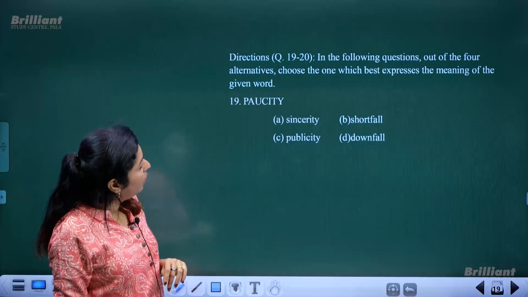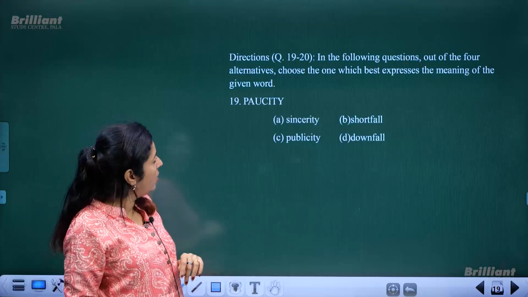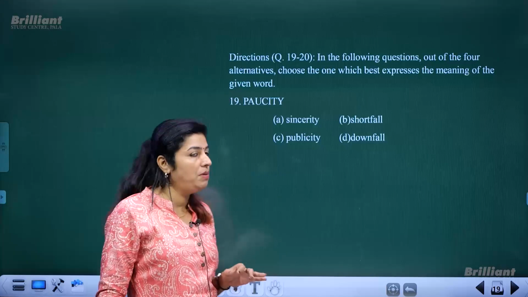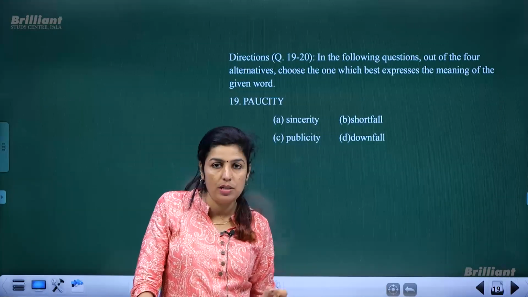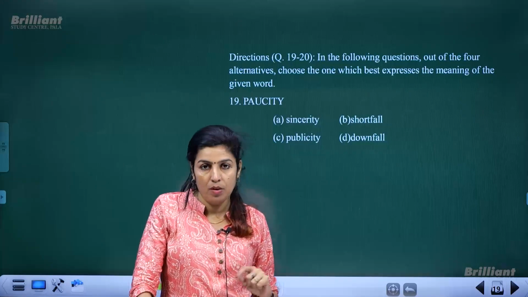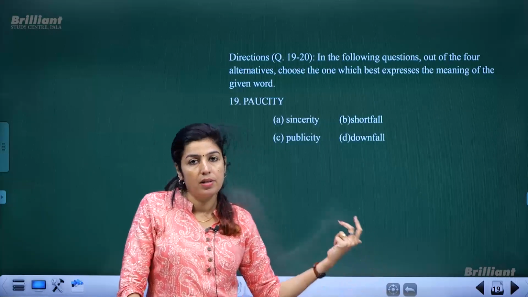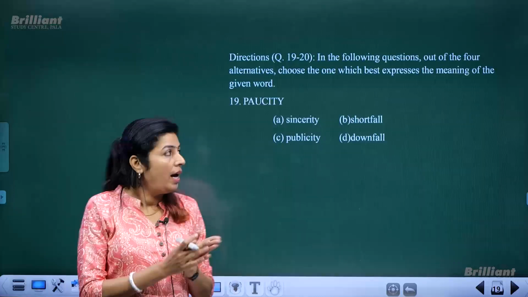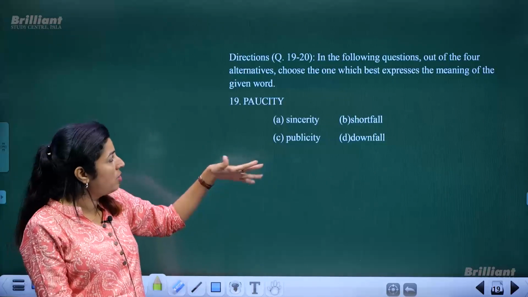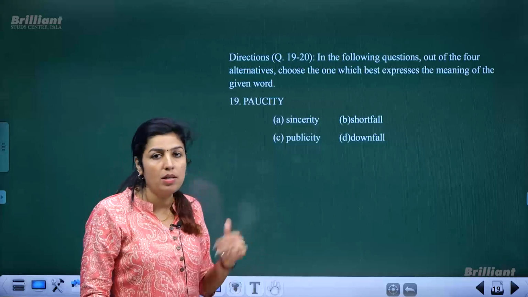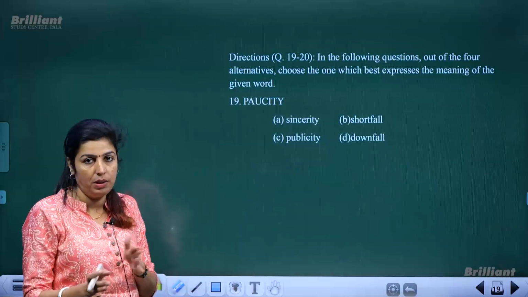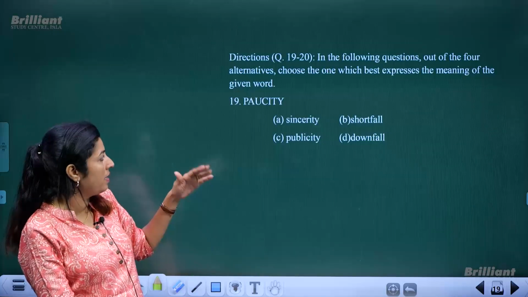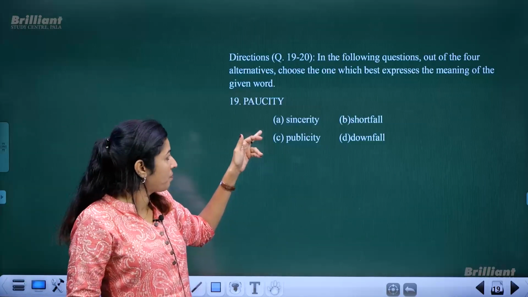Next is, in the following questions, out of the 4 alternatives, choose the one which expresses the meaning of the word given. That means here you have to choose the synonym or similar meaning. So for vague and purposely, you were asked to choose the opposite. And for the next 2 questions, you are asked to find out the synonym or similar word meanings, which expresses the meaning of the word, means synonyms, okay, similar word. Paucity.